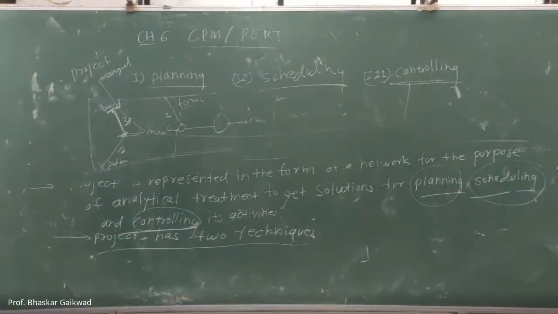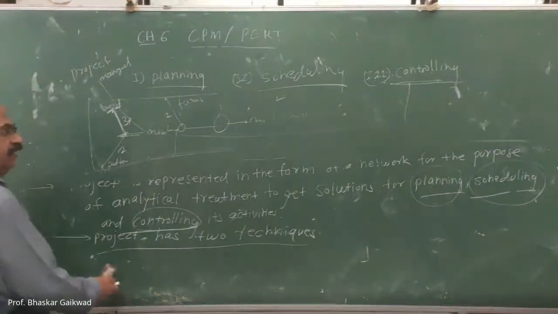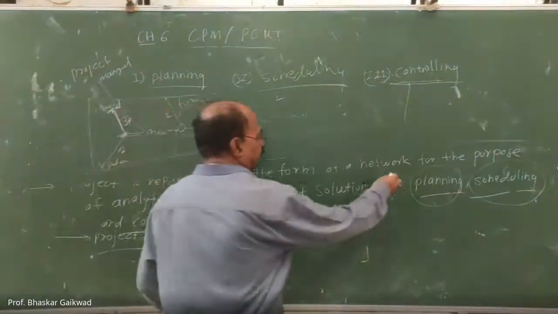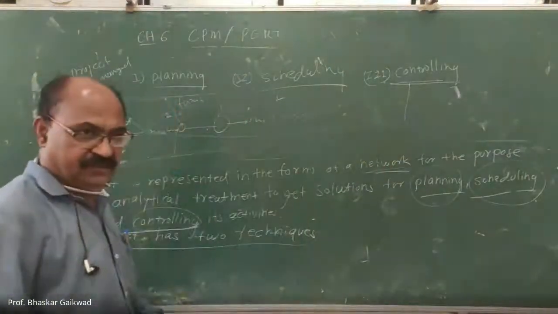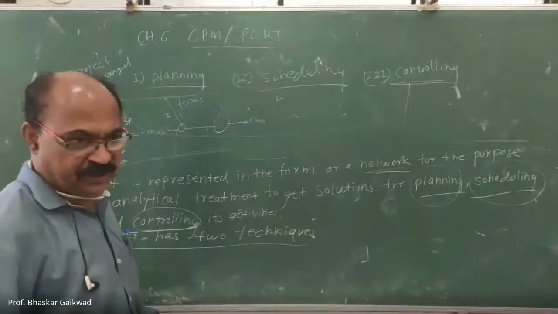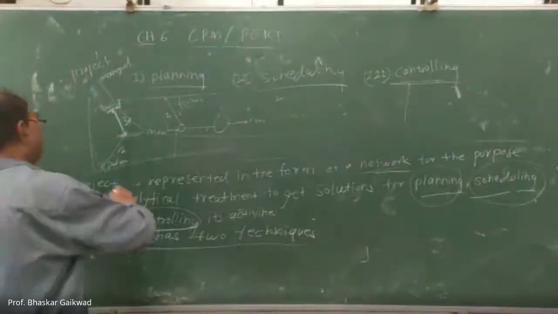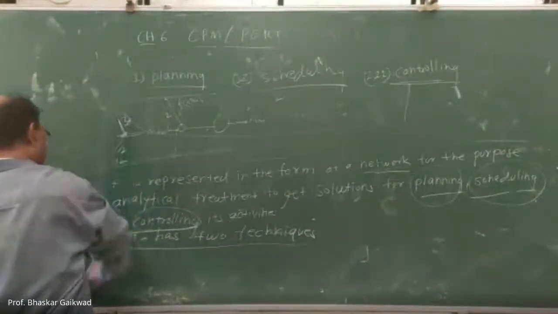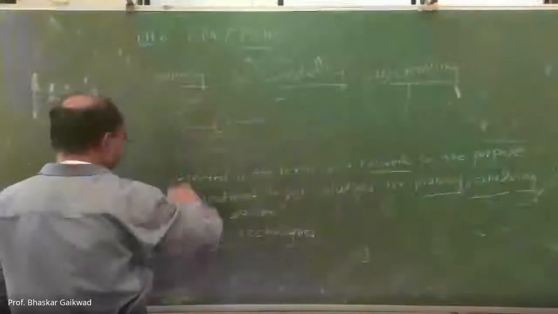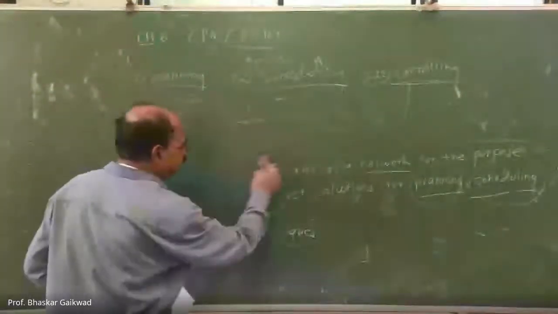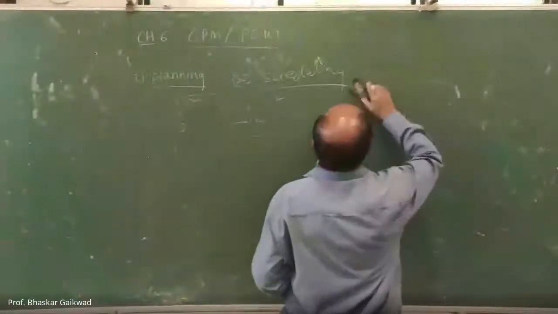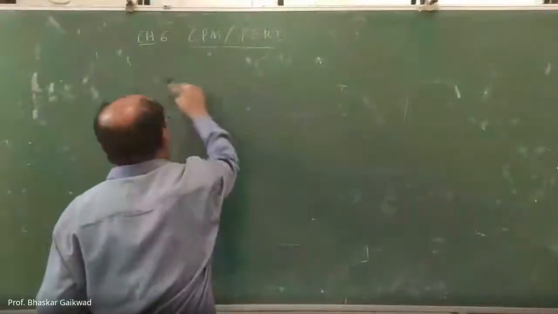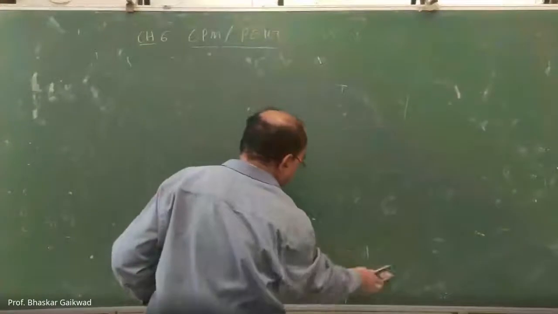Now the next thing is analytical diagrams, meaning networks. Whatever diagrams we have made, those are called network diagrams. And these diagrams we have to decide on the basis of the activities.